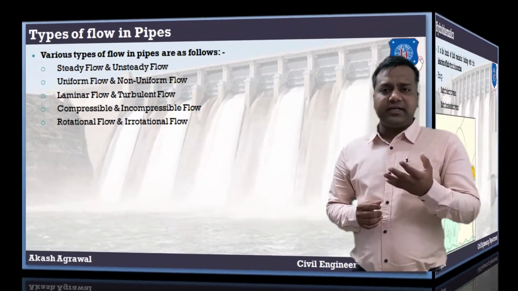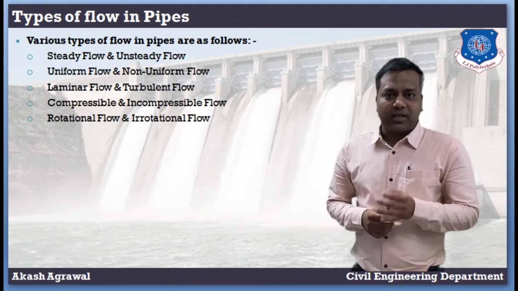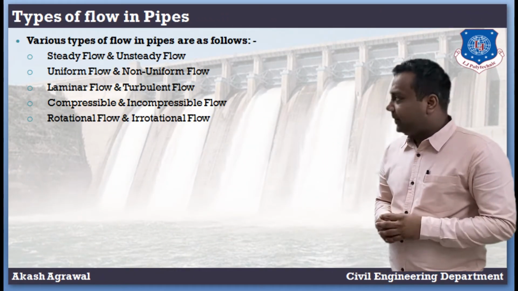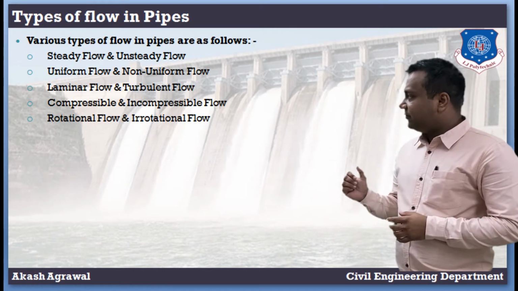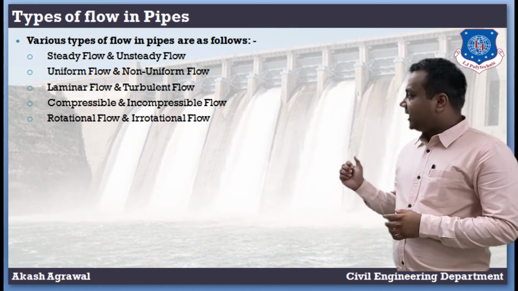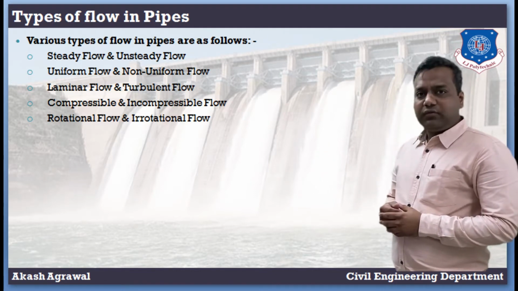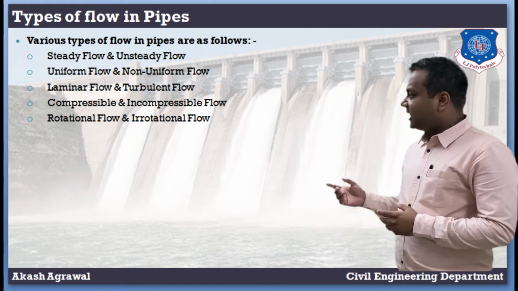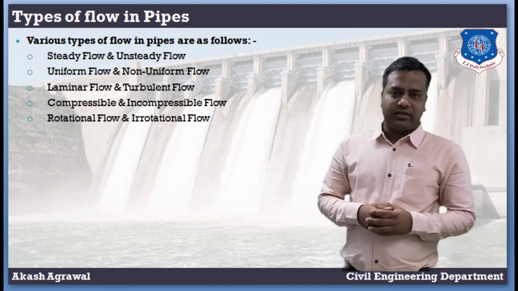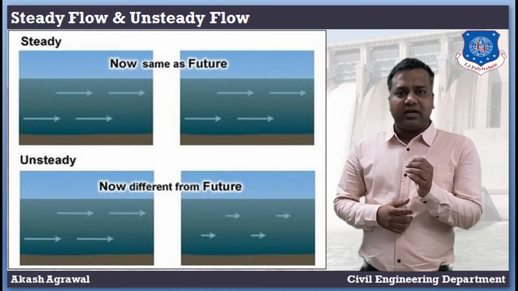Now, further we study the types of flow in pipes. There are mainly 5 types of flow in pipes. They are: first, steady and unsteady flow. Second, uniform and non-uniform flow. Third, laminar and turbulent flow. Fourth, compressible and incompressible flow. And the last, rotational and irrotational flow. So let's start with the first type of flow, that is steady and unsteady flow.